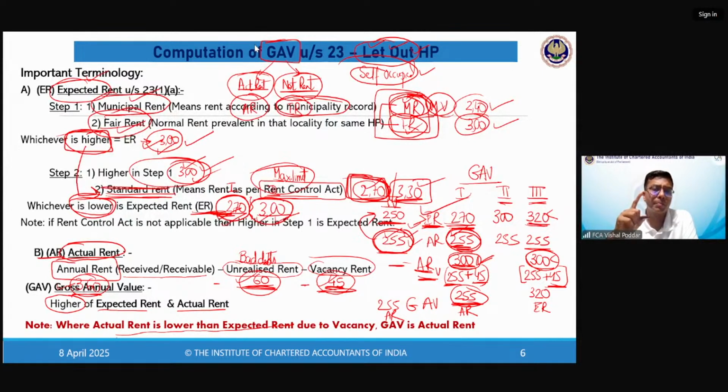No beta, Priyanshi. ARV you will compare with ER, this is correct. But if your ARV is greater than ER, the GAV will never be ARV. ARV is only a figure for comparison. It can never become GAV. So if your ARV is greater, then the GAV will always be AR.